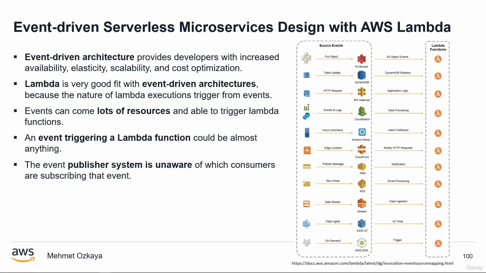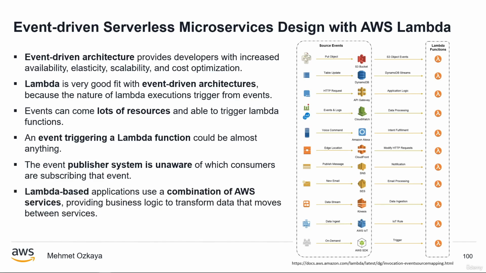Event-driven architectures rely on creating events for all application state changes that are observable by other services, but the event publisher system is unaware of which consumers are subscribing to that event. We call these loosely coupled services.